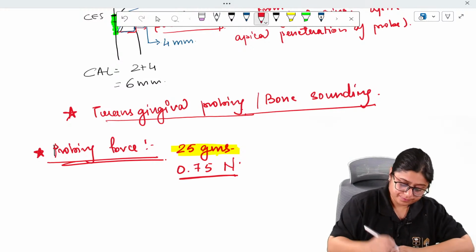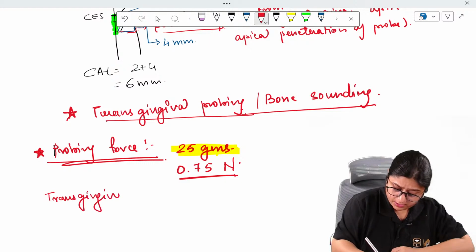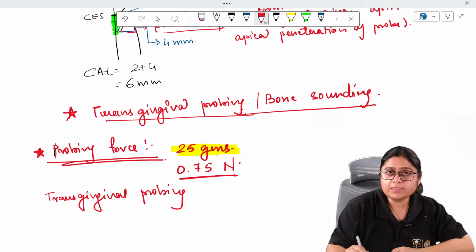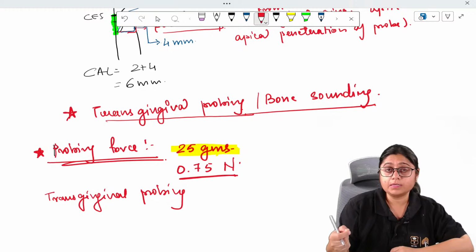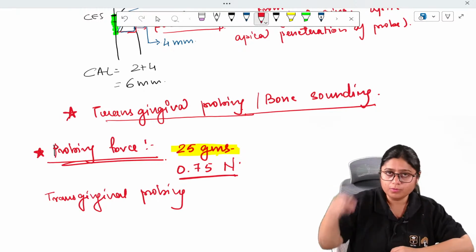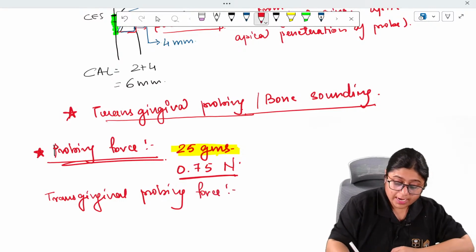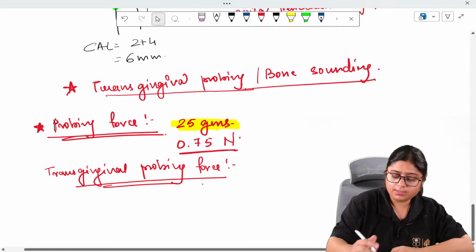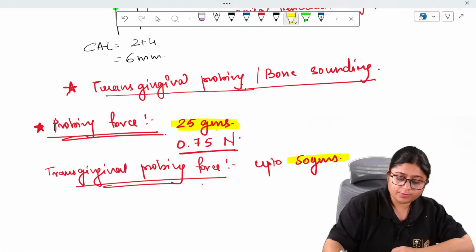Next is transgingival probing force, which we studied right now. Bone sounding: how do we check the bone sounding? We need more force to insert the probe till the bone, to penetrate it up till the alveolar crest. So that force is up to 50 grams.